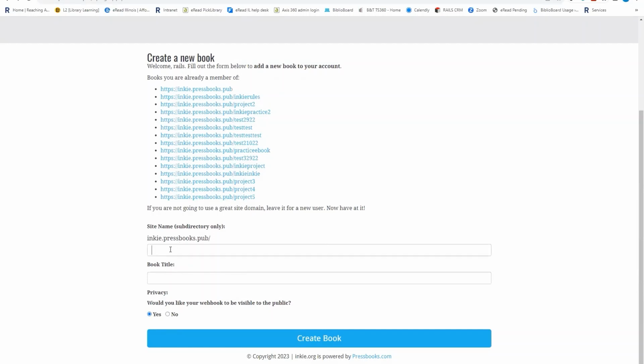So I'm going to come down here and I'm going to give my project a name. We're going to call this one Project 6. And we are going to give the book a title. We're just going to call this one Inkie Practice. And we're going to go ahead and create our book.